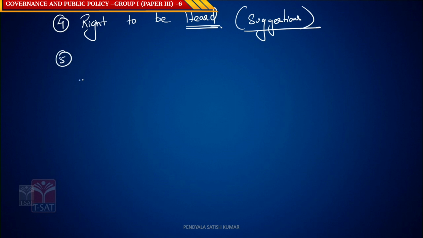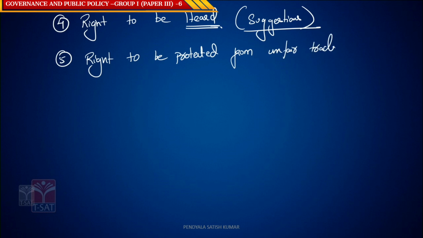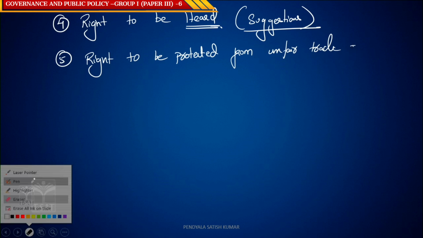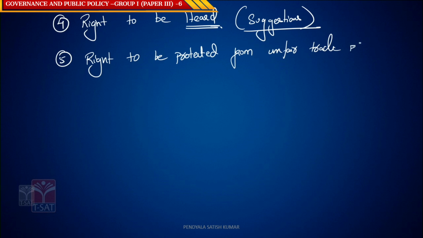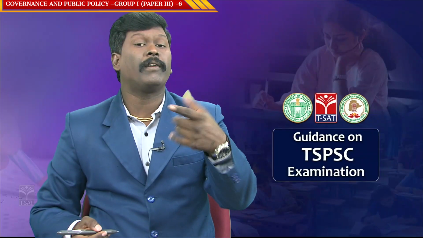The fifth right: the right to be protected from unfair trade practices.